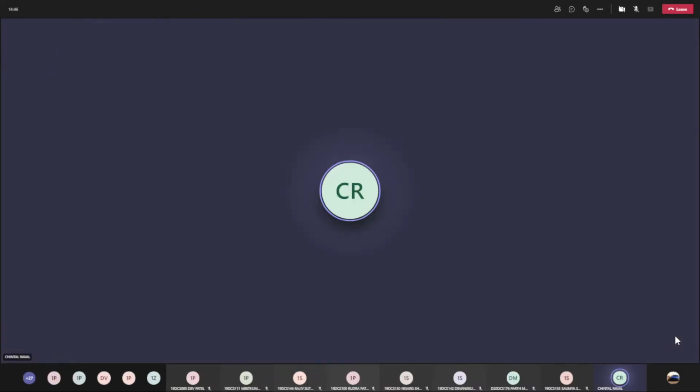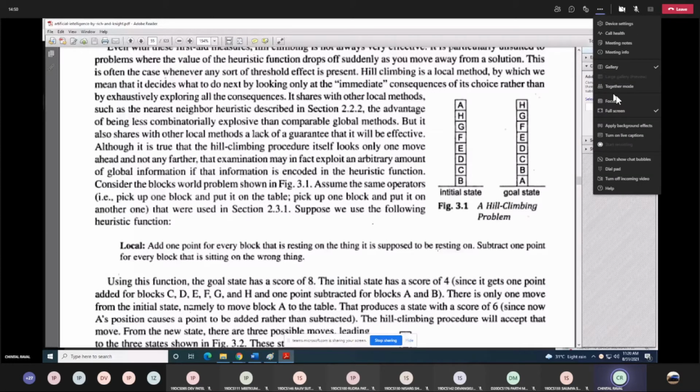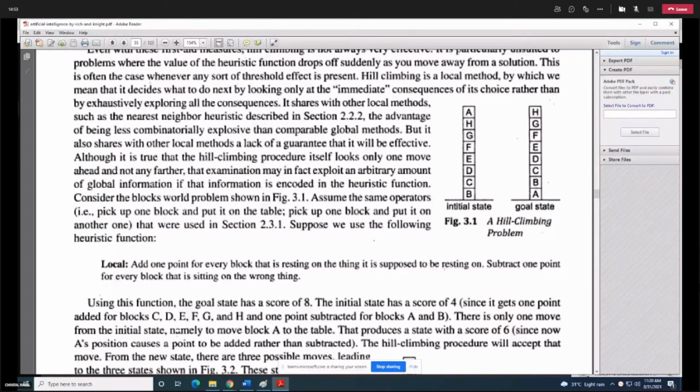See, look at this particular problem. I'm going to explain the hill climbing algorithm with the help of this problem. The problem name is the simple word block problem. Okay. Now what needs to be done here? See, our initial state is that the alphabet blocks are not arranged alphabetically, and we need to arrange those blocks alphabetically.